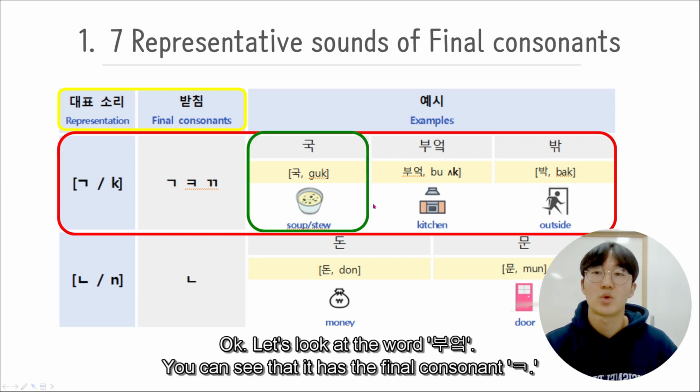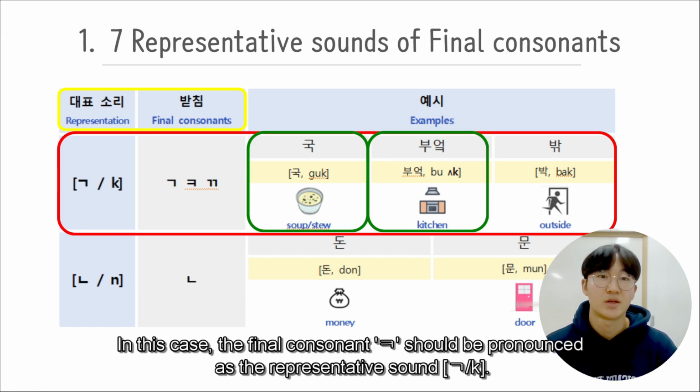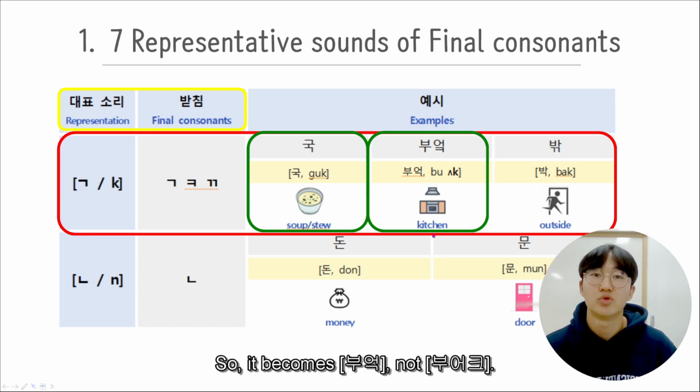Okay, let's look at the word 부엌. You can see that it has the final consonant 키읔. In this case, the final consonant 키읔 should be pronounced as the representative sound G. So it becomes 부엌, not 부엌.